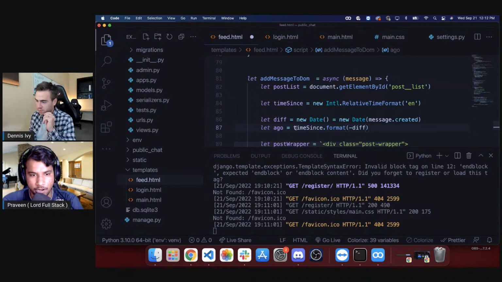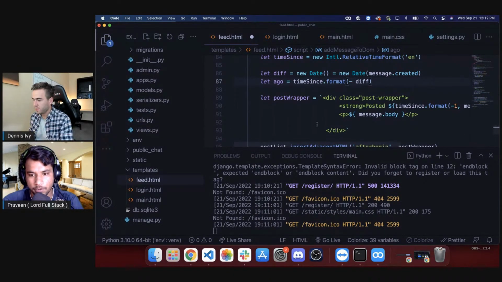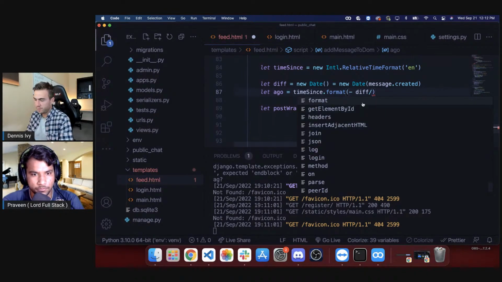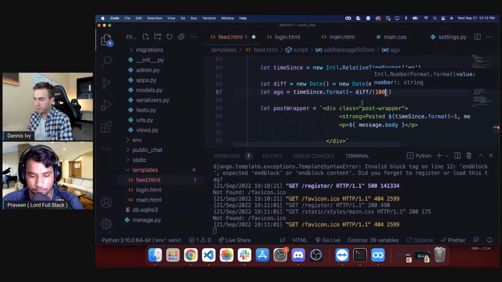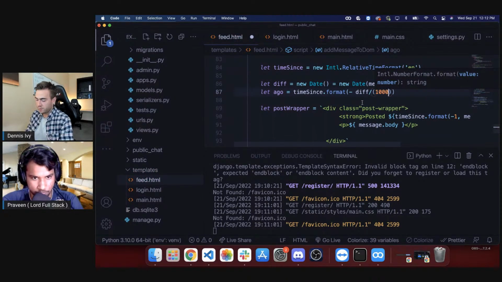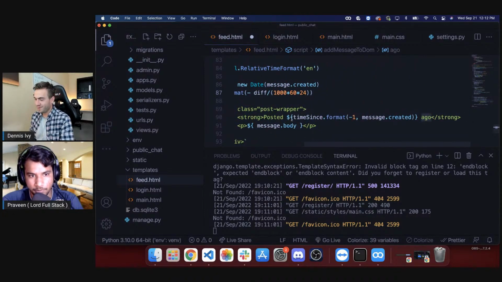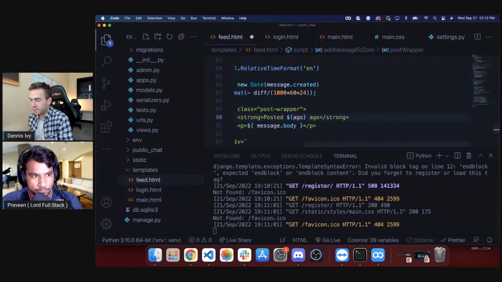Yeah, start minus diff, and you will have to divide it by this number: 1,000 times 60 times 24. And that should do what you're saying. You will have to multiply with 60 two times. 60. Why do I not feel confident in this at all?